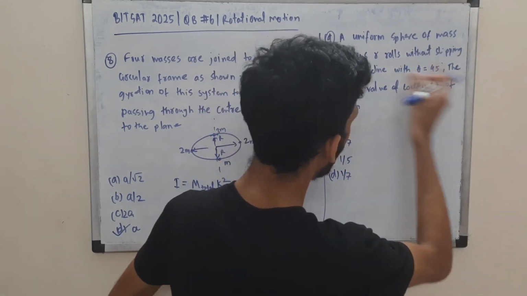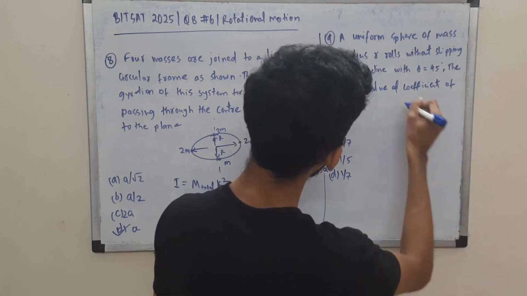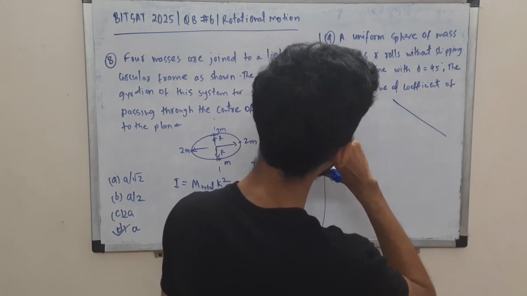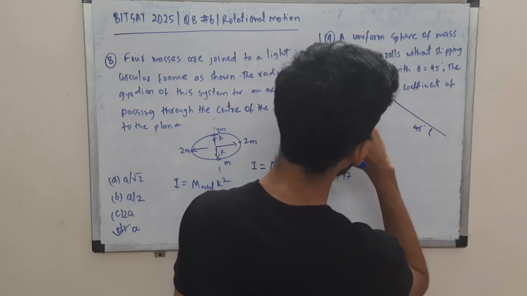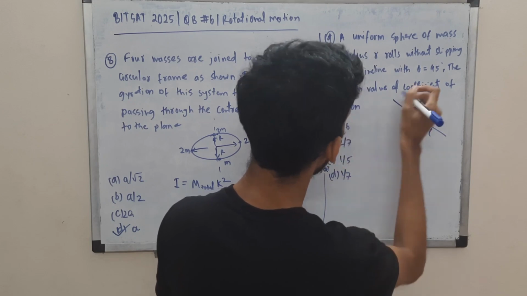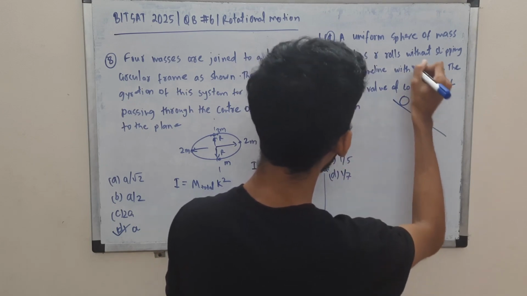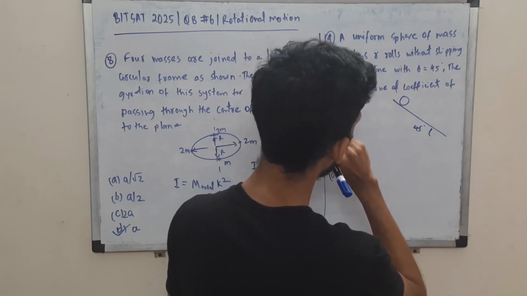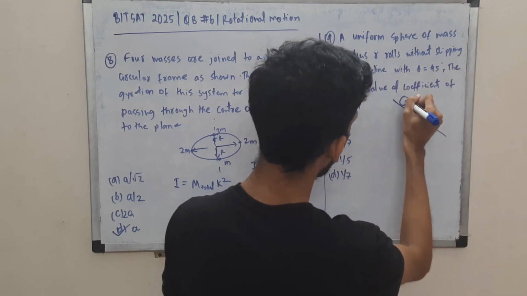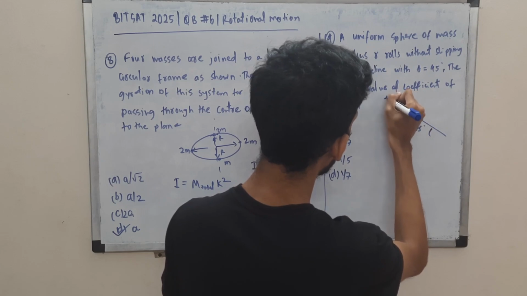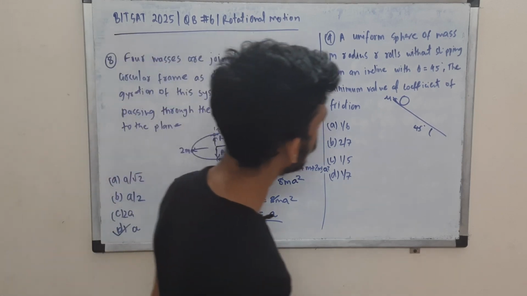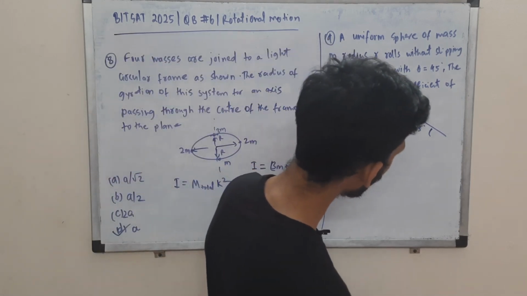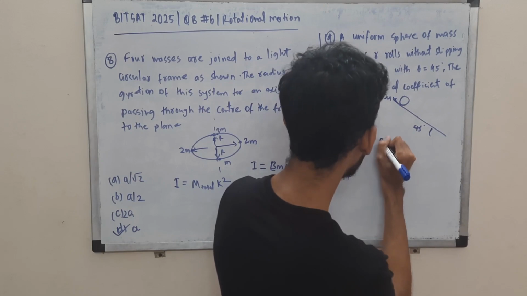Okay, so here let's come to this question. We have a uniform sphere which is rolling down an inclined plane. This inclined plane has an angle of 45 degrees. It's rolling down without slipping. Then we are supposed to find the value of this mu. Of course there should be friction for rolling. So what is the minimum value of mu? Okay, so friction basically